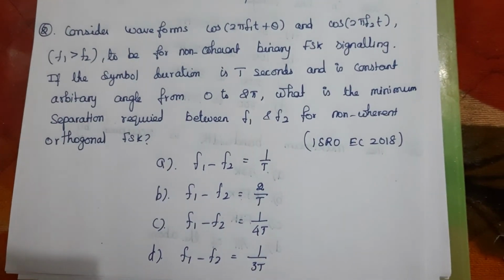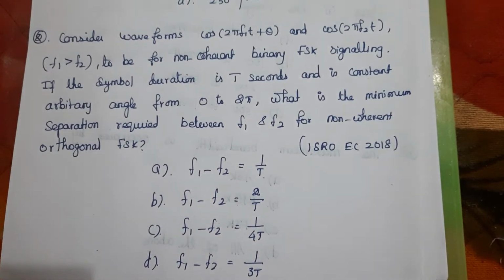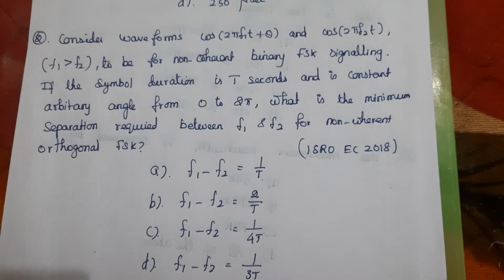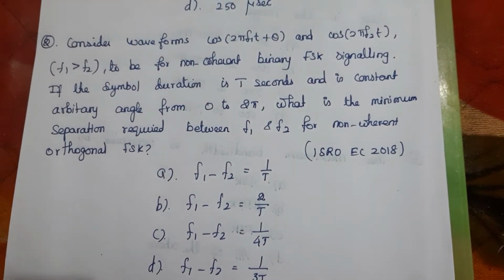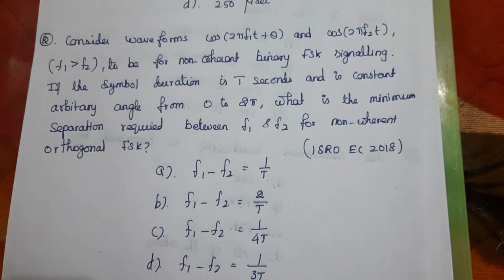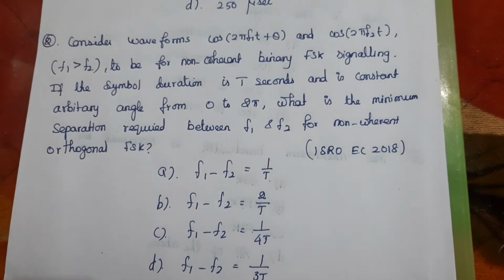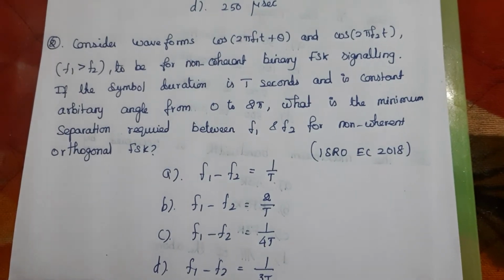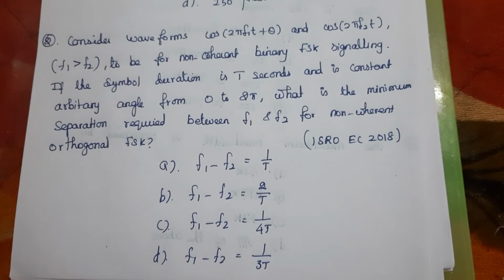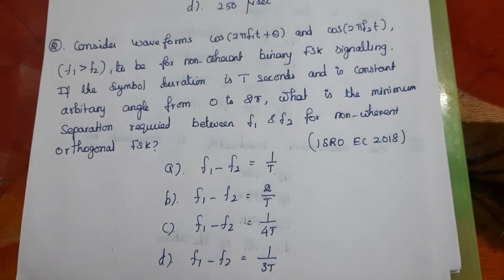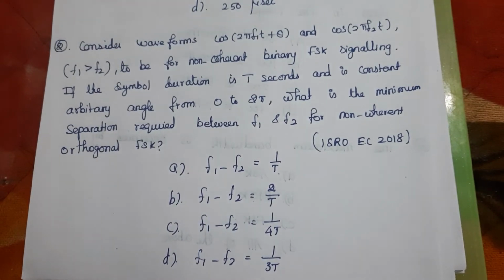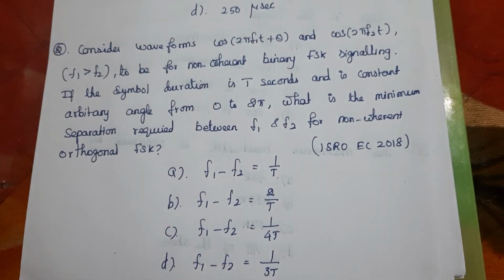Second question. Consider waveforms cos(2πf1t + θ) and cos(2πf2t) where f1 is greater than f2, to be used for non-coherent binary FSK signaling. If the symbol duration is T seconds and θ is an arbitrary constant angle from 0 to 2π, what is the minimum separation required between f1 and f2 for non-coherent orthogonal FSK? This is a question from ISRO EC 2018. Find the correct answer.